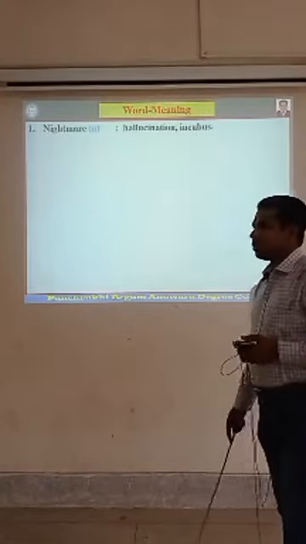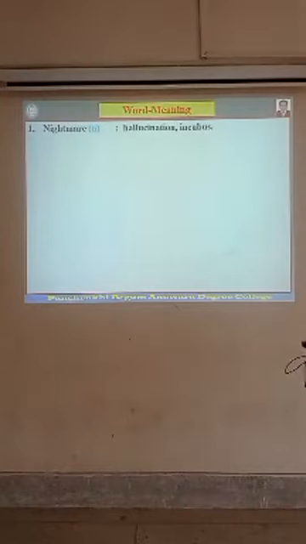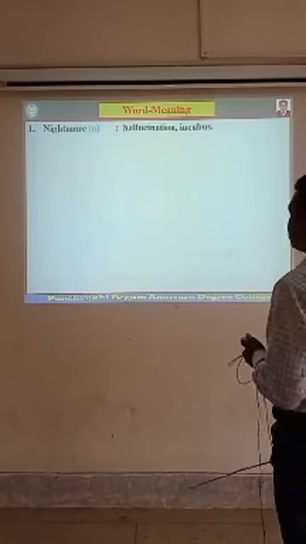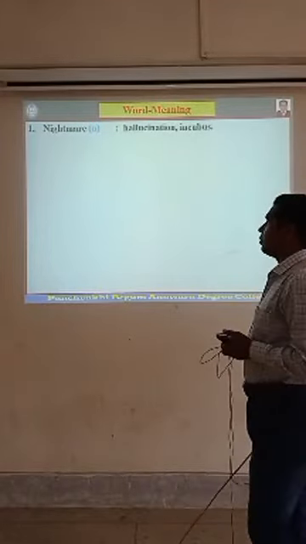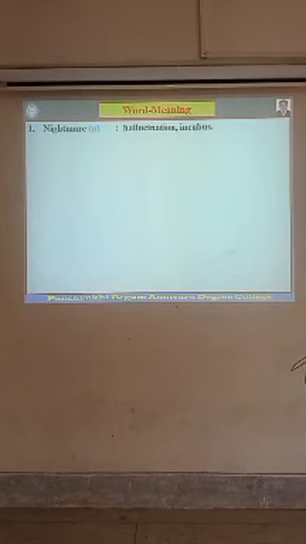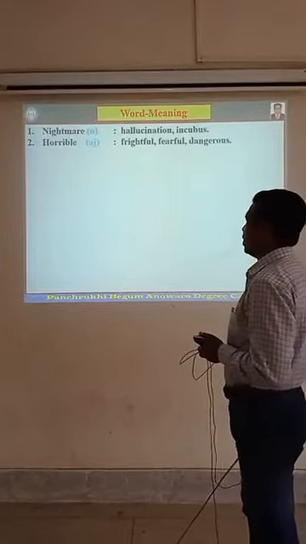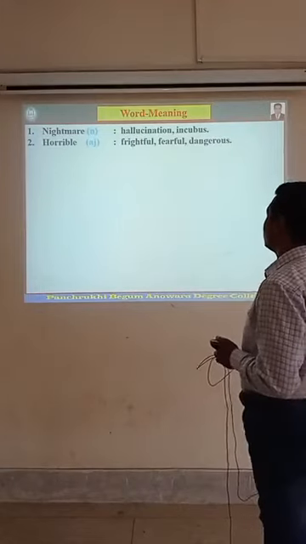Word meanings. Number 1, nightmare. This is a noun. Nightmare is a noun, that means hallucination, and another meaning is incubus. Number 2, horrible, that means dangerous, frightful, fearful.